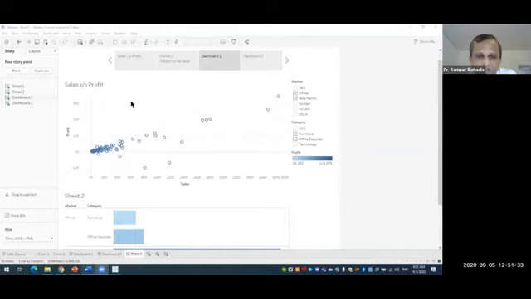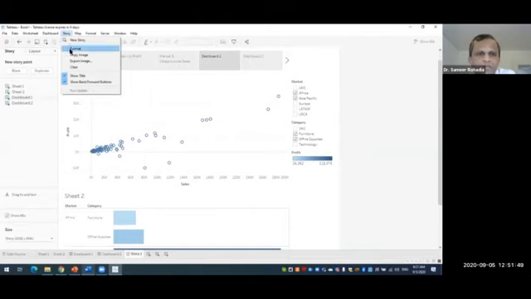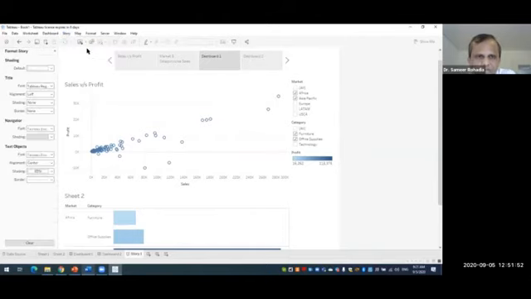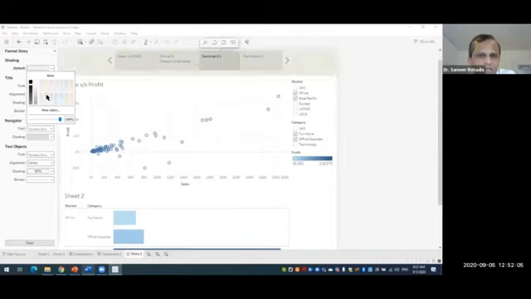Now, if we want to do a little bit of formatting for the stories, above where we have these different tabs, we also have one tab of story. If you click on the story tab above, here we also have the option of format. We click on format. Now here on the left hand side, you can see we have different options. First of all, it starts with shading. If I click on shading and go for some shading like this, that is the background shading, you can see. So I've done some kind of shading.